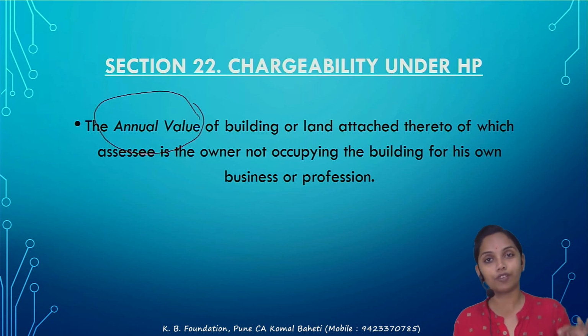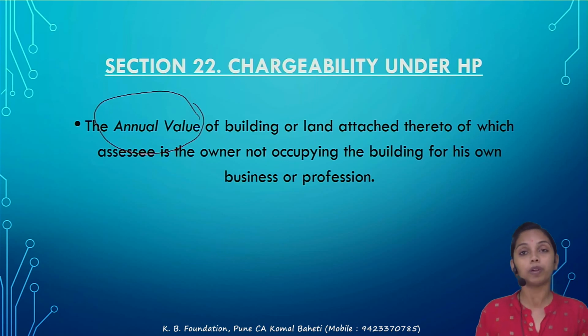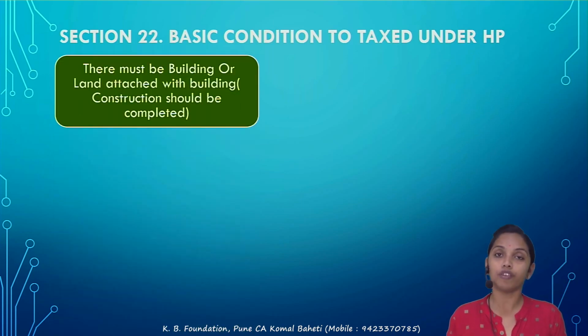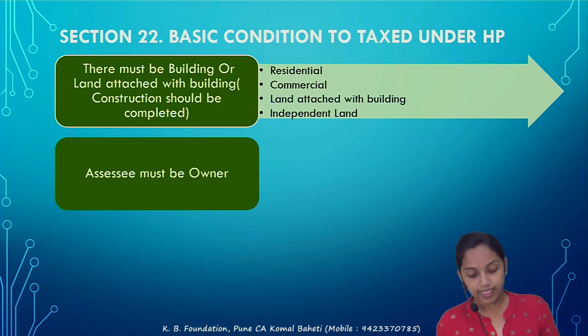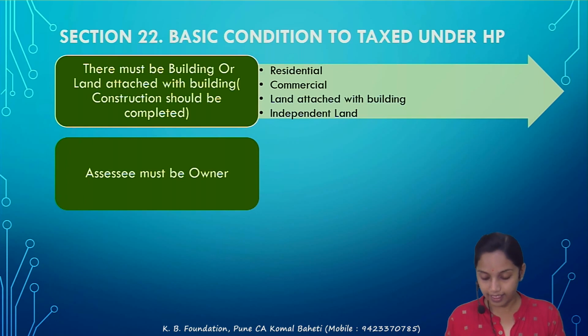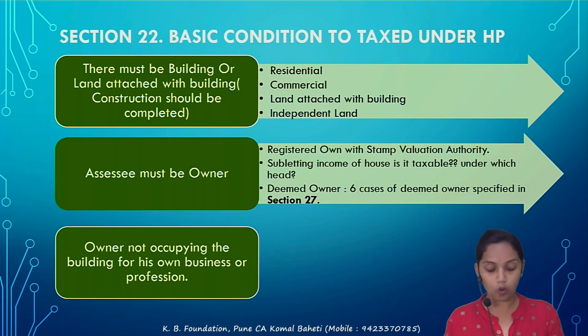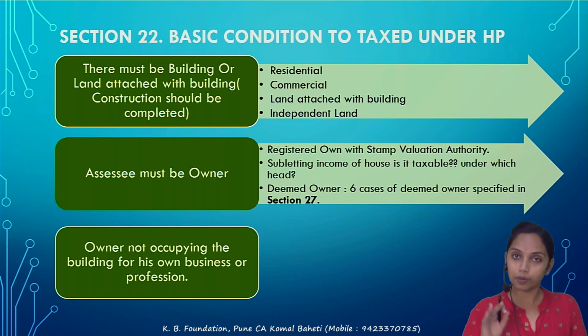Rent received is one of the factors to determine the gross annual value, and under the HP the gross annual value is taxable. Second, section 22 puts down 3 further conditions to tax under the HP. What are these conditions? The first condition, there must be a building or land attached to the building, correct? Second, the assessee must be the owner, and the third one, the assessee is not occupying the building for his own business or profession. If we satisfy all the 3 conditions together, then only the income of that house property is taxable under the HP. So what is the first condition? We'll discuss in detail.